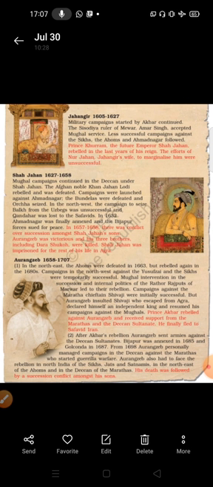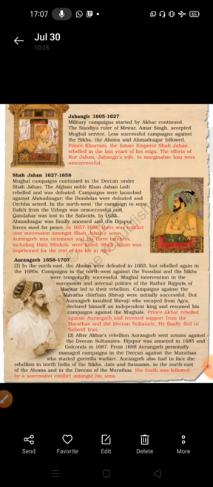Now we have one more chart. Earlier we learned about the time until Akbar; now we learn about Jahangir's time. Military campaigns started by Akbar continued. The Sisodia ruler of Mewar, Amar Singh, accepted Mughal service. Less successful campaigns against the Sikhs, the Ahoms, and Ahmednagar followed.